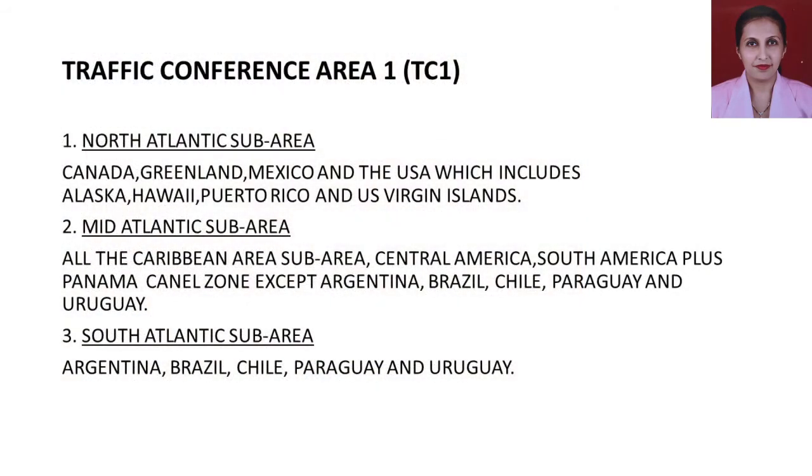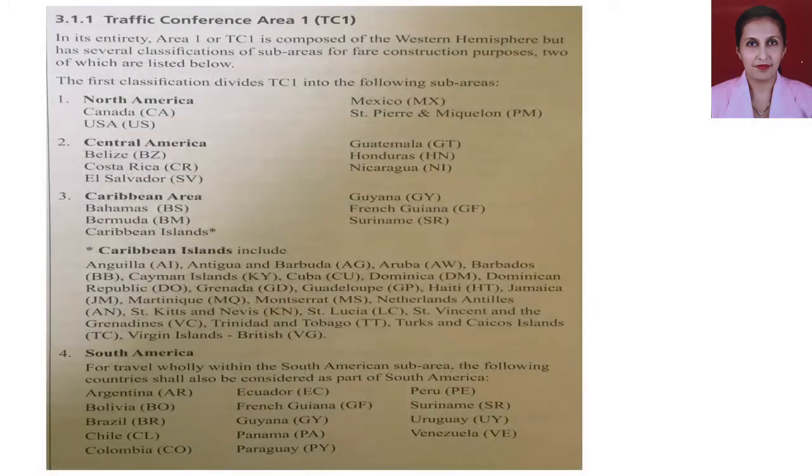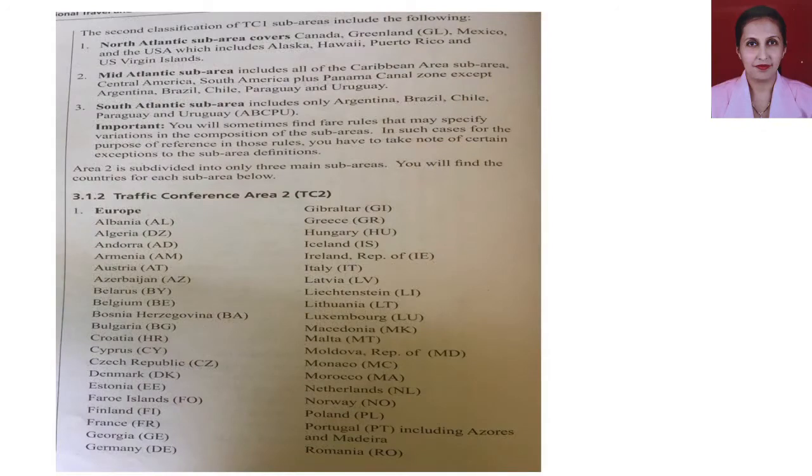As mentioned earlier, TC2, the continents that come under it is Europe, Middle East, and Africa. So let's see the categories. In TC2, the first subcategory we see is Europe, and in Europe, all the names of the countries that alphabetically are mentioned here. So the first subcategory in TC2 is Europe.